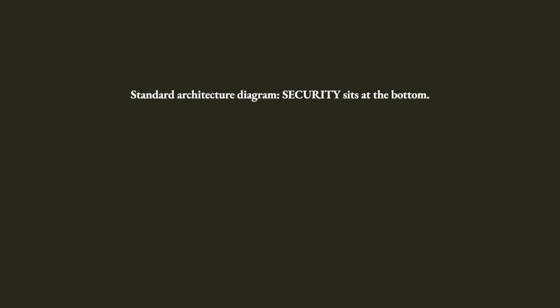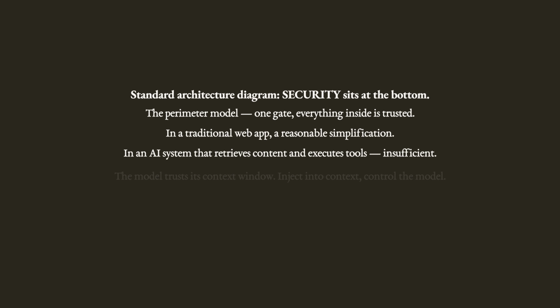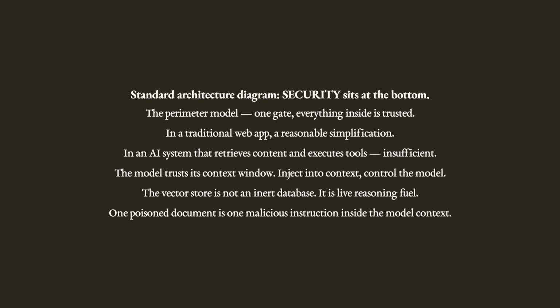Now the security argument. Standard architecture diagrams in this space place a security layer at the bottom, beneath infrastructure. That is the perimeter model, one gate at the base, everything inside is trusted. In a traditional web application, that is a reasonable simplification. In an AI system that retrieves external content and executes tools on behalf of a user, it is not.